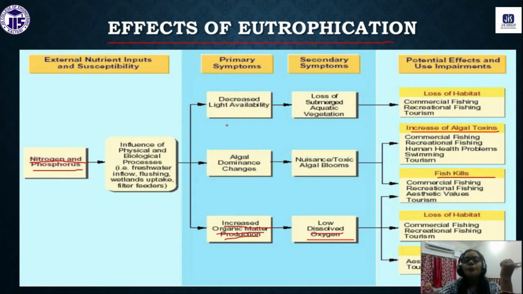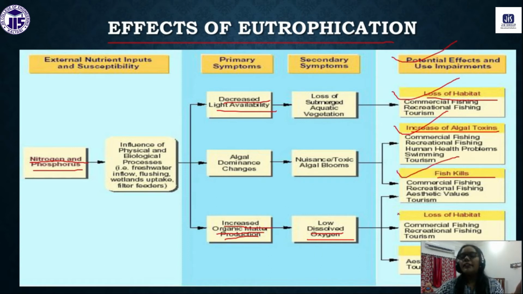It also decreases light availability. If the water body is covered with plants and algae, that will decrease the availability of light, which is harmful for aquatic life.